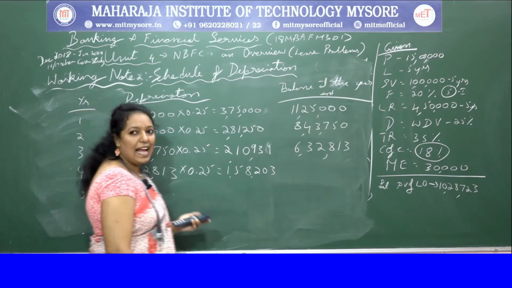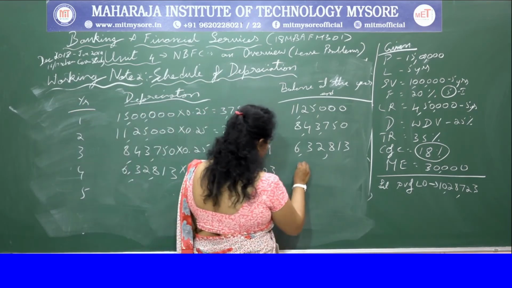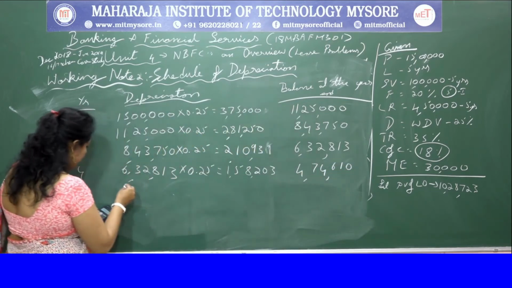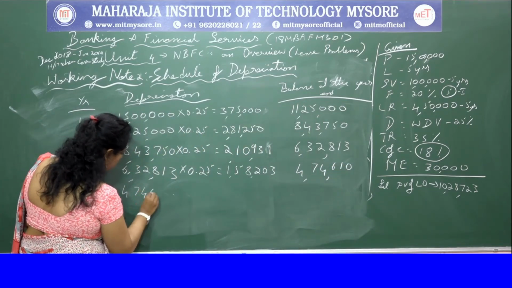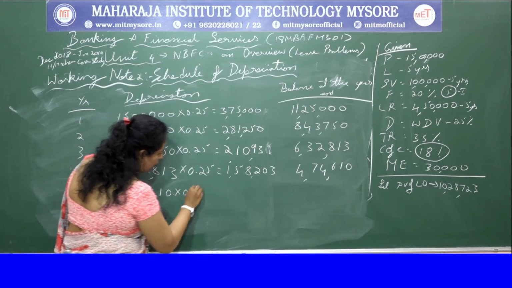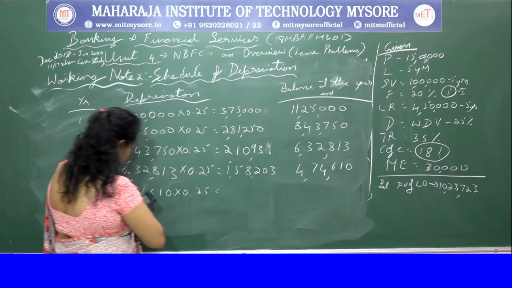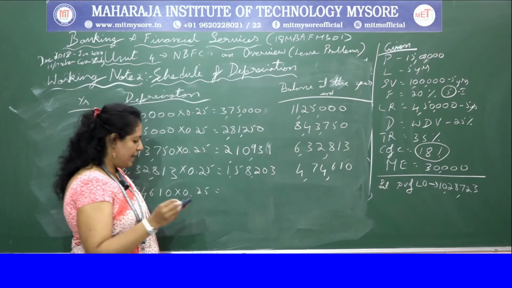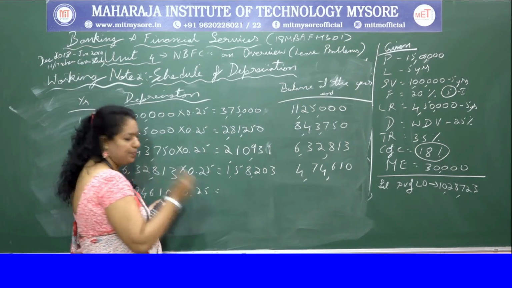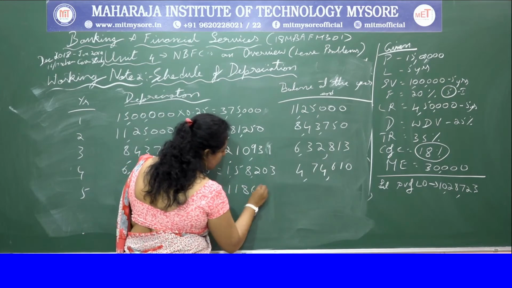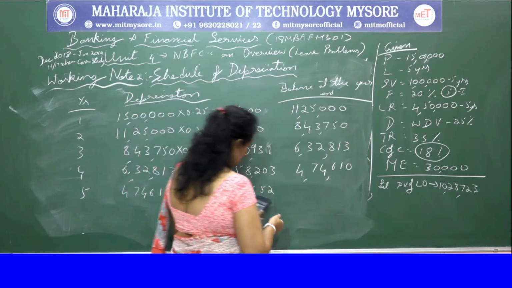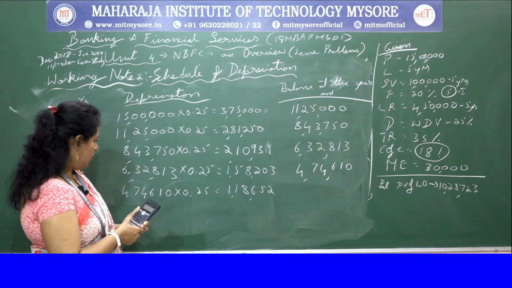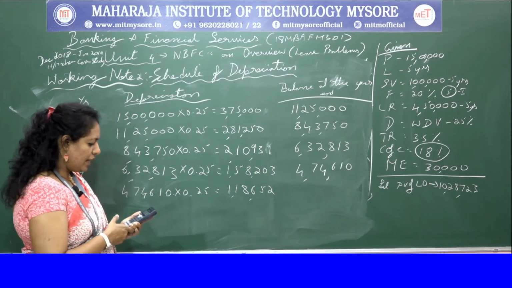You get 4,74,610. That will be the basis for the next year. 4,74,610 into 25%. You get 1,18,652. If we deduct that from 4,74,610, you get